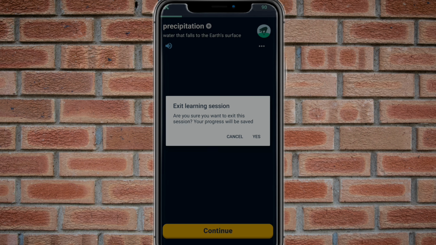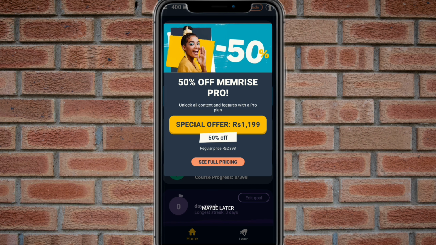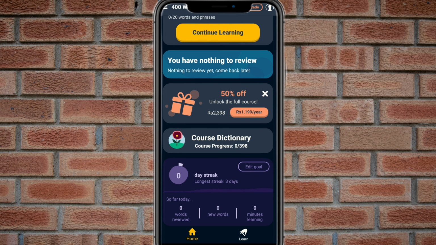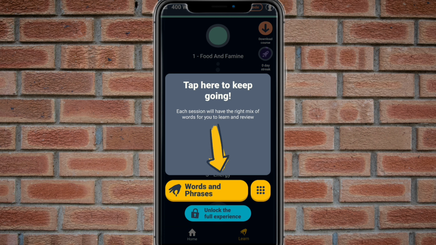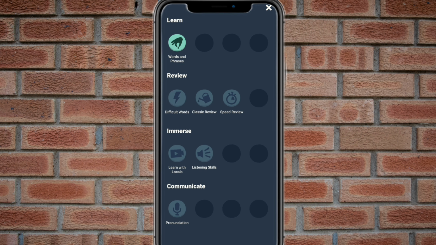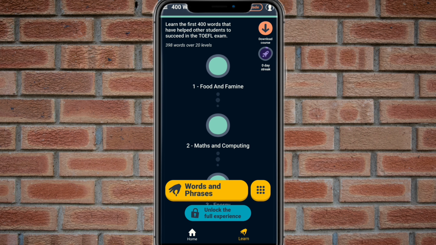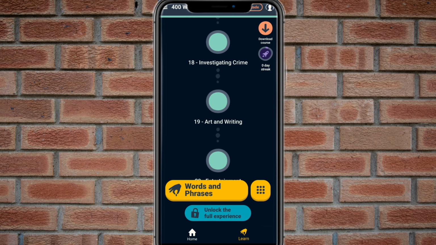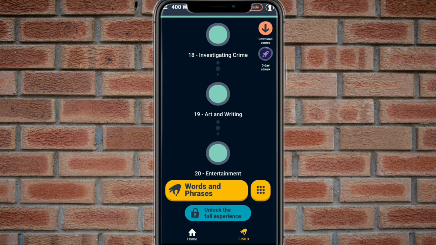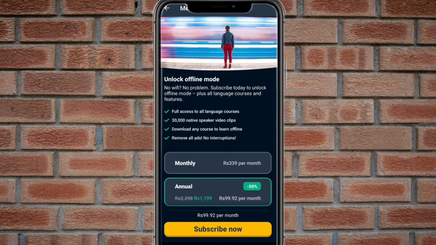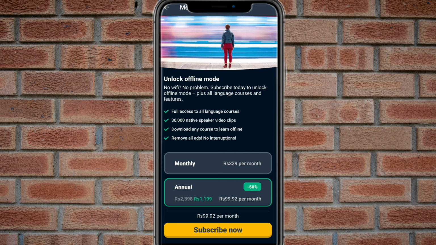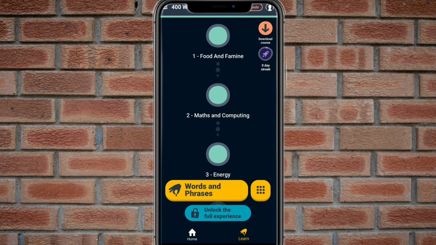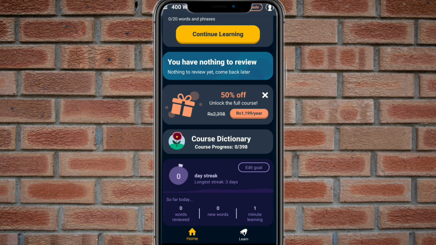Okay, let's go back. Let's quit it. This is a premium offer that you can buy if you want. Otherwise you can skip this anytime. Furthermore, here is learn. In the learn tab you can see phrases, and there are courses like food, mathematics, energy, spirituality, science, art, entertainment. Everything is available here, so you can learn slowly, as much as you like. Also there is a download button. You can download with your subscription. Otherwise you can use it free of cost. You will be able to learn a lot of things in this application.